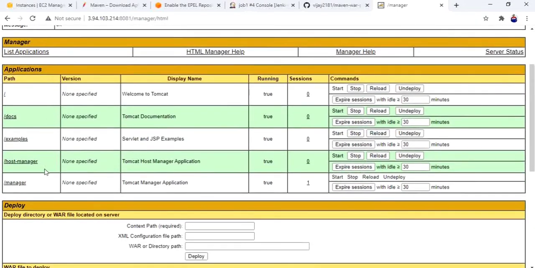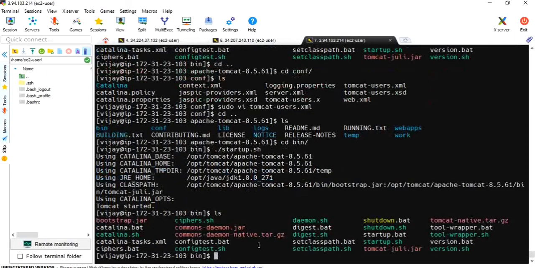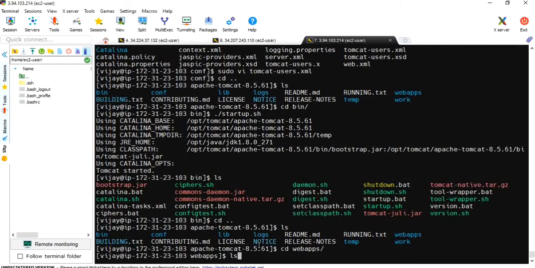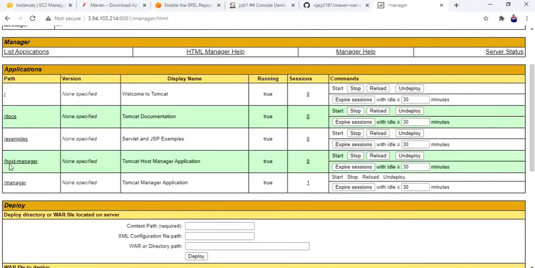And you can see this is the list of directories which are available. Let me go to my server, cd webapps. Yeah, these are the directories present in webapps. These directories are hosted on Tomcat. So our goal is, whatever WAR file we deploy to this particular webapps folder, it will be hosted on the browser. Okay, this is what we have to do.